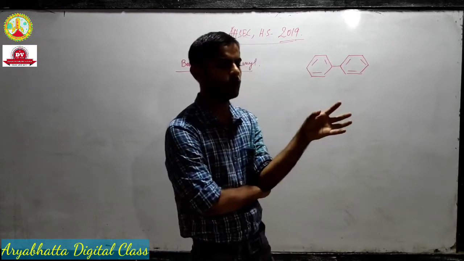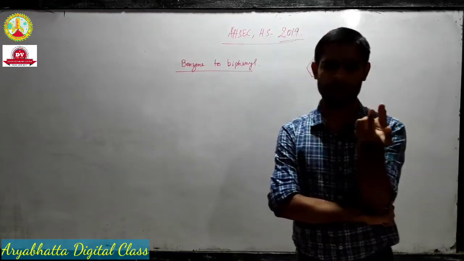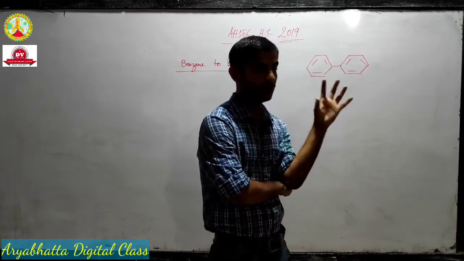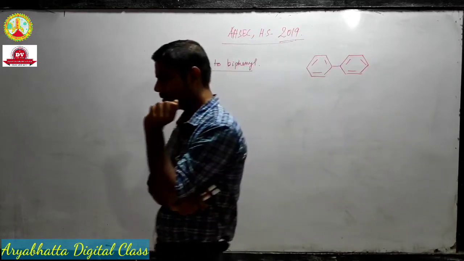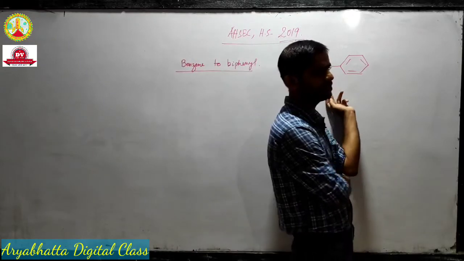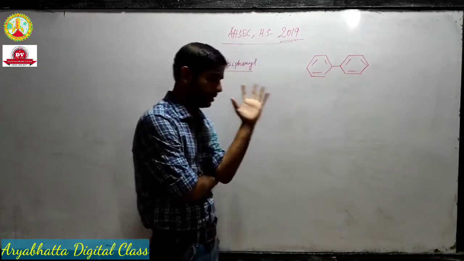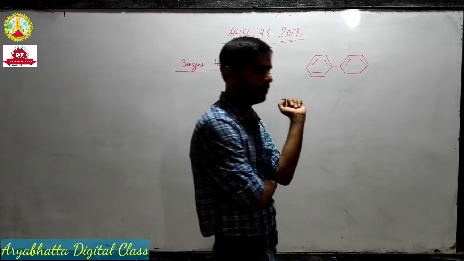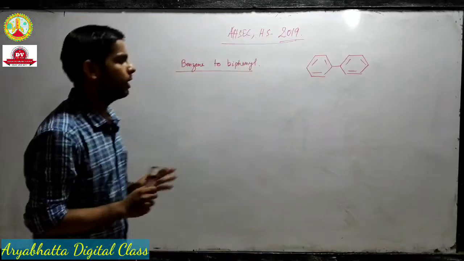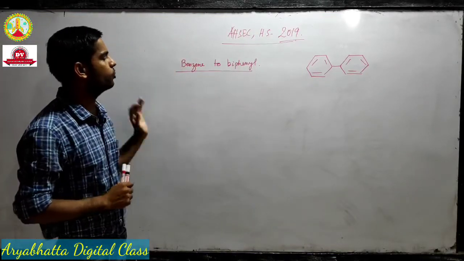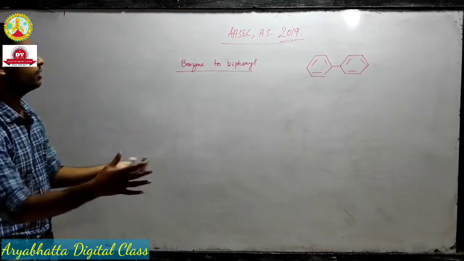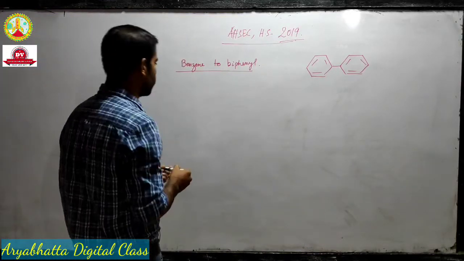In the Wurtz reaction we added two alkyl groups, and in the Fittig reaction we added two benzene rings or aryl groups. So it is clear that we need to perform a Fittig reaction here in order to get that. But to perform a Fittig reaction, we must have an aryl halide, but we don't have an aryl halide here. So what is our job? The first job will be to convert the benzene to bromobenzene or chlorobenzene. Let's take bromobenzene then.